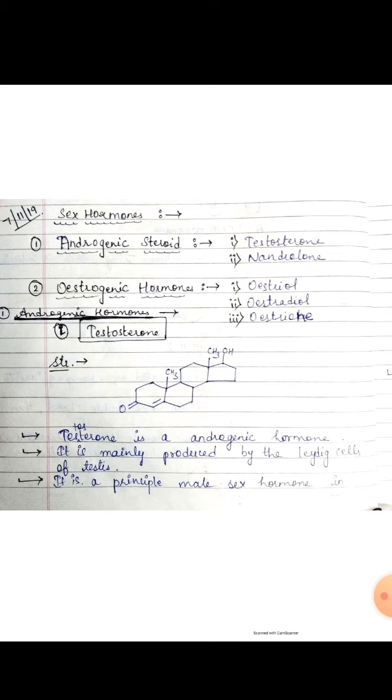Today we are going to discuss a new topic, that is androgenic and anabolic steroids and estrogen, progesterone or estrogenic hormones. There are two types of steroids discussed here, that is androgenic steroids, that is testosterone and nandrolone, which are released by the male, and oestrogenic hormones like estradiol, which are released by females. Androgenic hormones are the drugs which are used or released by the male and females.